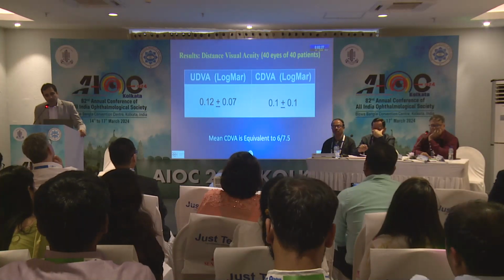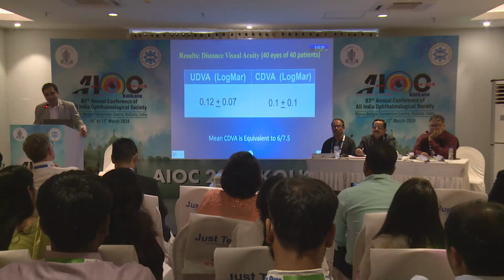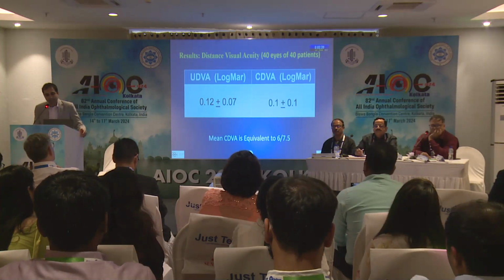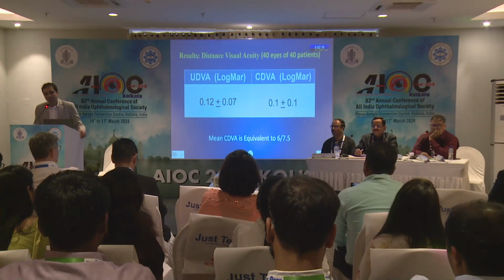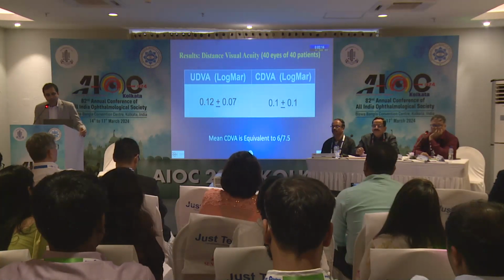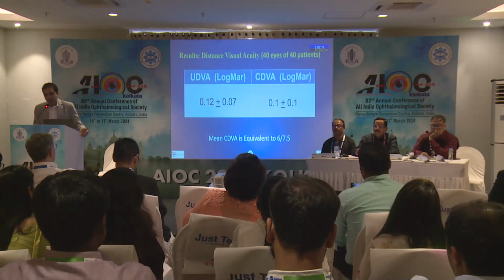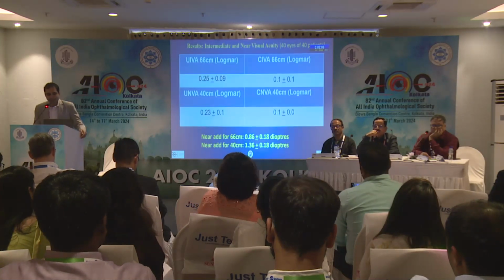Coming to the results, the distance visual acuity of 40 eyes of the 40 patients, the uncorrected distance visual acuity was 0.12 plus or minus 0.07 logMAR. So 0.12 is equivalent to about 6/9 parts, and the corrected distance visual acuity was 0.1 plus or minus 0.1. So the mean corrected distance visual acuity in Snellens was equivalent to 6 by 7.5.